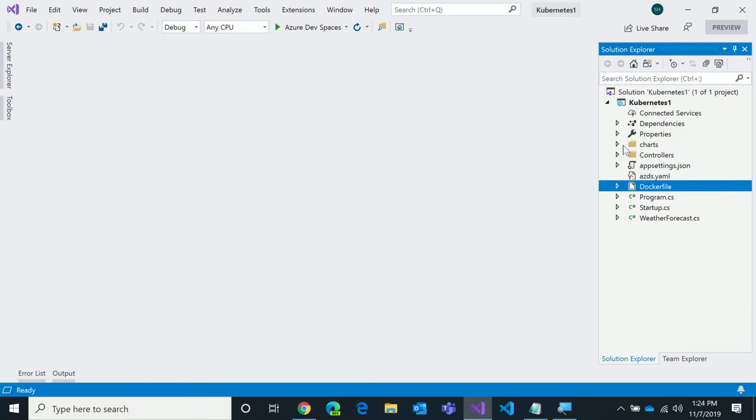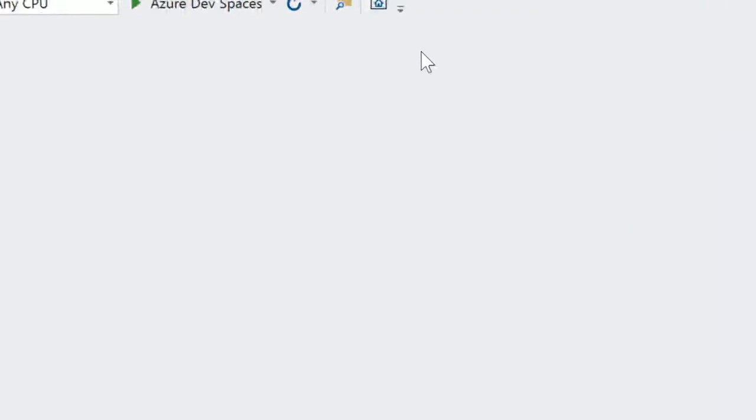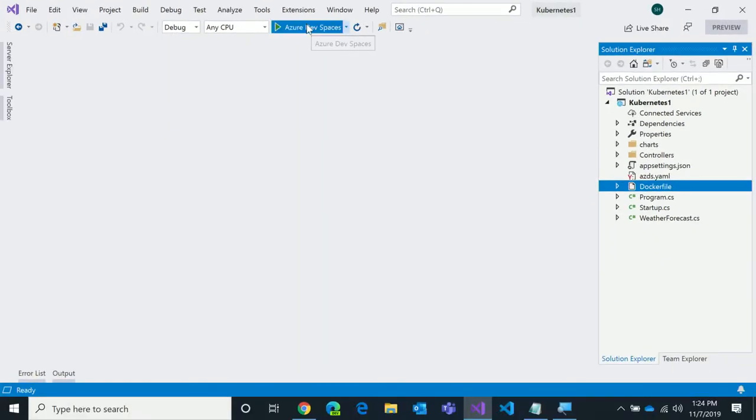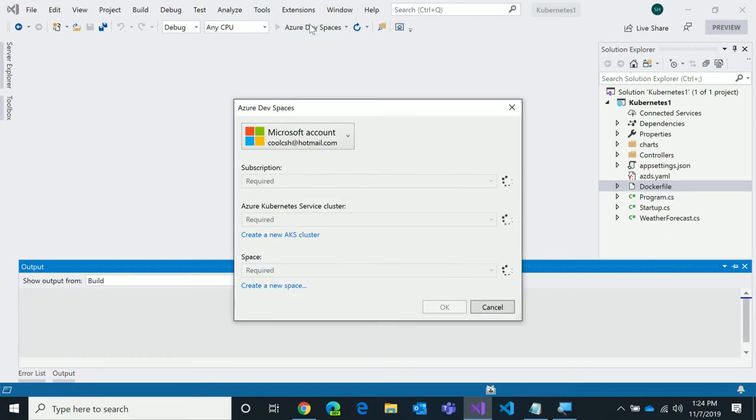But now I want to explain what this Dev Spaces up here at the top of the screen is all about, because this is some magic stuff here. I'm going to click Run, and it's going to come up and ask me for some Azure stuff. Because in my case, when I dev now, while my files are on my drive, every time I press save, it's going to copy my files up to Kubernetes in Azure and attach me to that. And so to make this happen, I need to select a subscription.